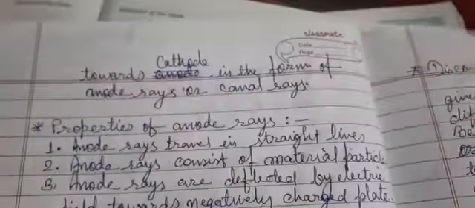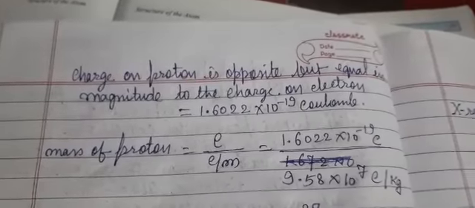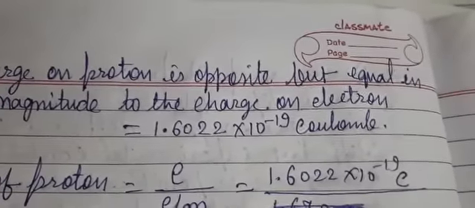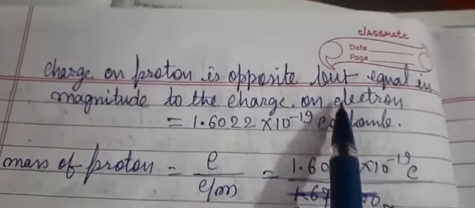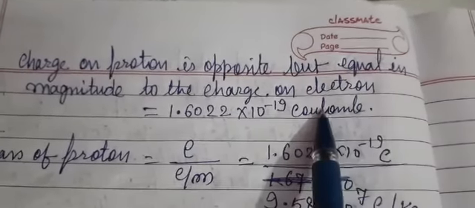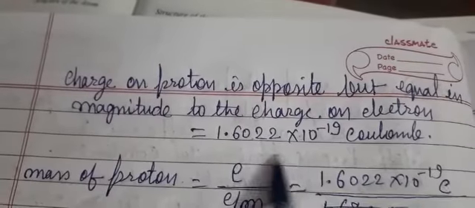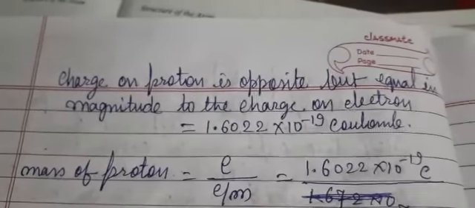So the charge to mass ratio we have got it, and the charge on the proton, because every atom is neutral. So whatever the charge on the electron is there, the same charge must be on the proton, then only it will be neutral. So that's why the charge on the proton is opposite, that means positive in nature, but equal in magnitude: 1.6022 into 10 to the power minus 19.